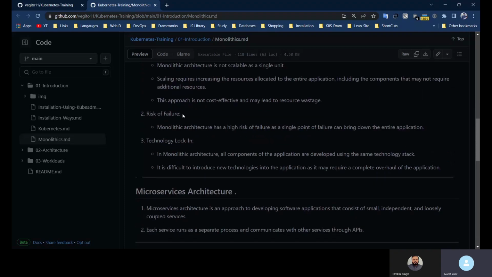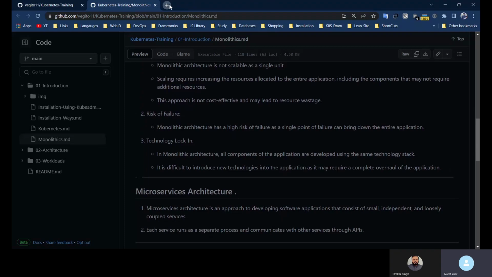The next thing is the risk of failures. As it is a single codebase, a single jar, there is a chance of a single point of failure. Suppose because of some issue the subscription feature is not working, and because of that our application is going down. The subscription is not working, but the other parts are working, the streaming is working, there is no error in the streaming part. But because all the code is in a single jar, if one component or one feature is failing, the entire application is going down. So it is a single point of failure, and it is not a good practice.